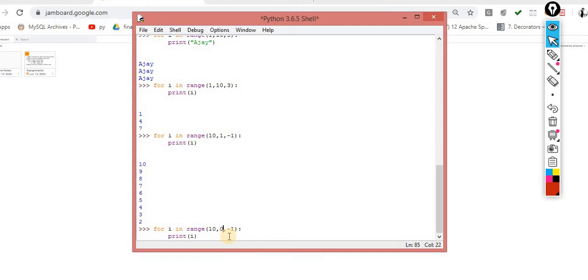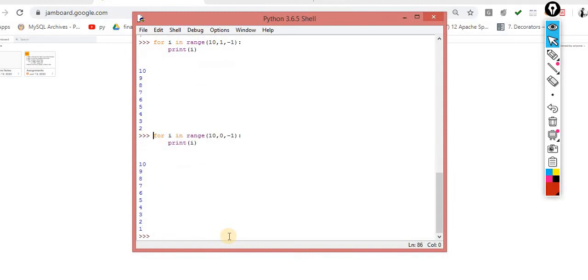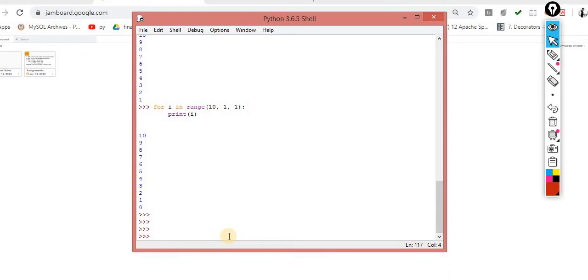For considering the 1, what do you have to do? You have to put 0 over here. But if you want 0 as well, for the same, what do you have to do? Minus 1. Now I think the picture is more clear. So move to the next one. Now what next am I going to do?